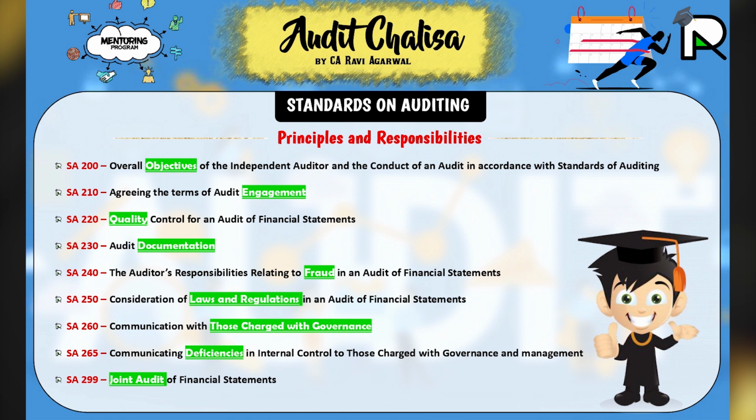So we've learned three. What is 200? Overall objective of the independent auditor and conduct of audit in accordance with standards on auditing. 210, agreeing the terms of audit engagement. 220, quality control for an audit of financial statements. 230, audit documentation.